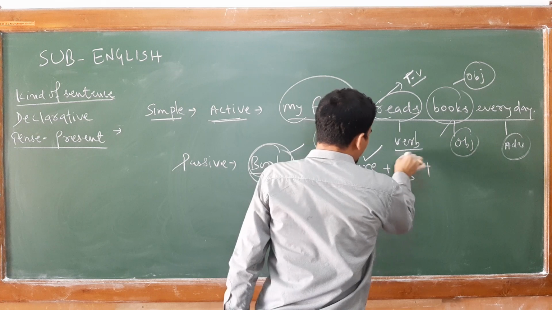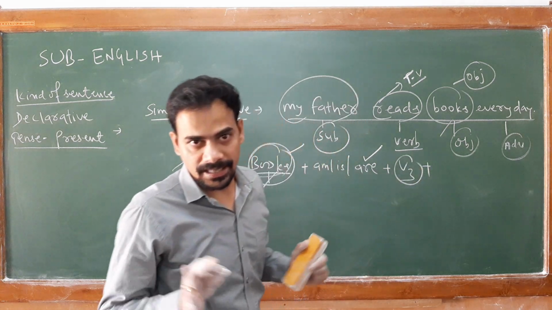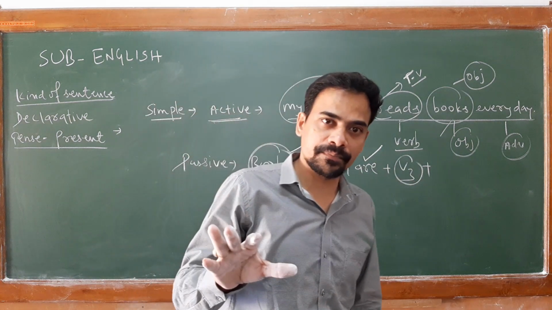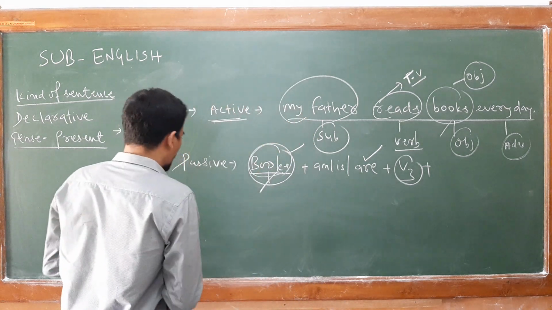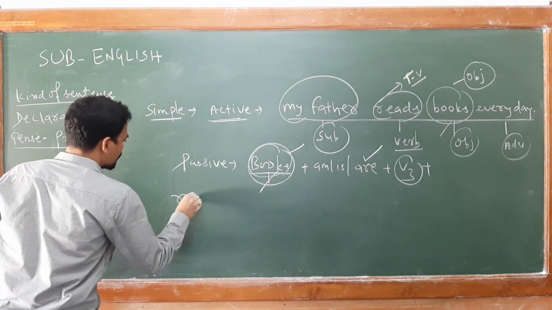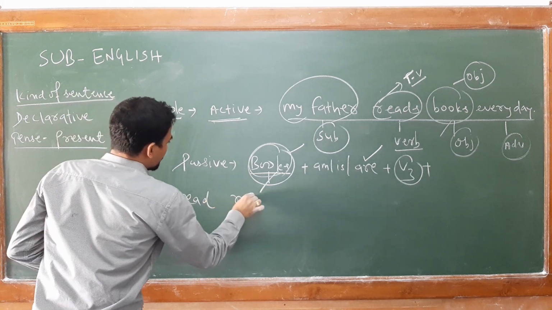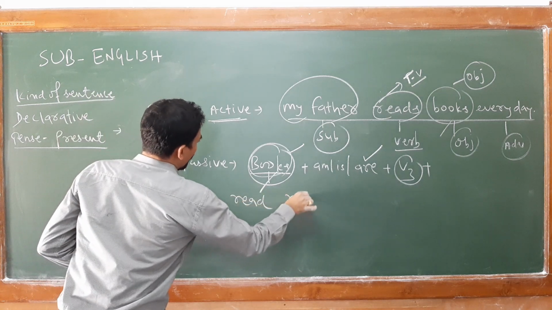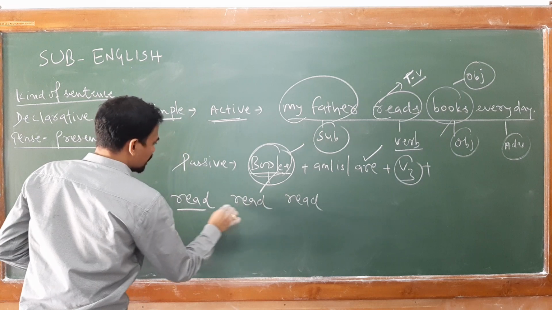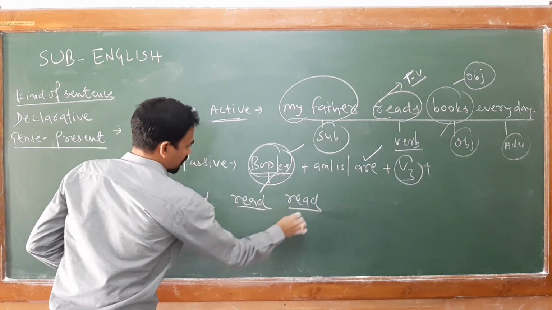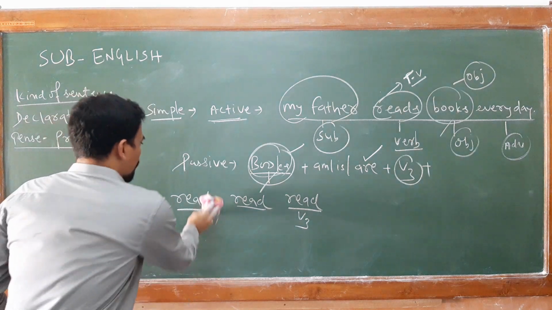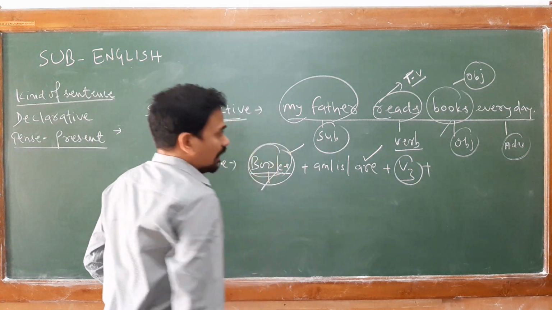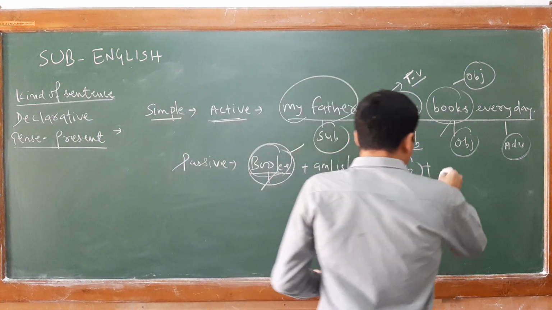Read, the V3 of read, is read. The spelling is the same, but the pronunciation is different. R-E-A-D, read, read, read. So this is the V3. Is it clear? So, books are read.